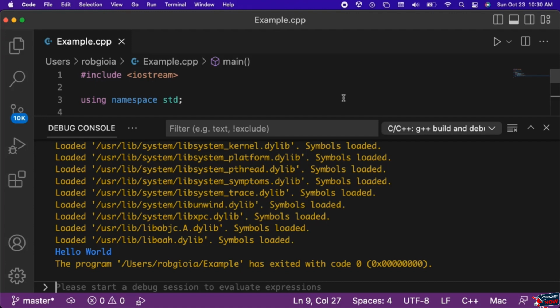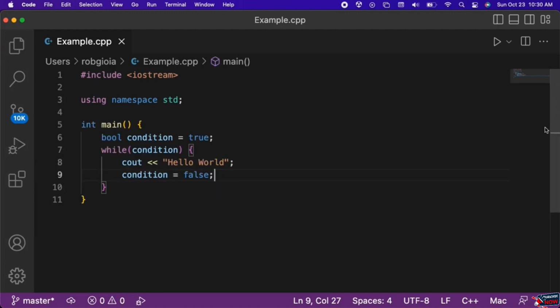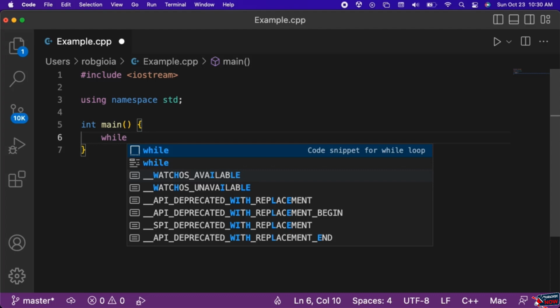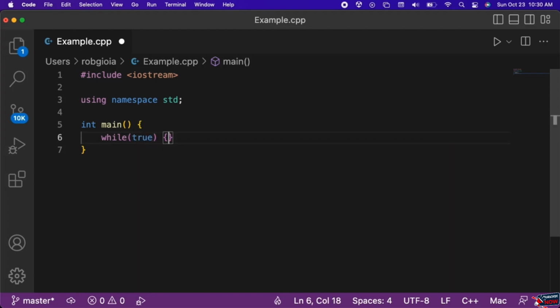In both examples that we just looked at, it is important to note that the condition of the while loop became false. Beware a while loop whose condition never changes to false, as this causes something called an infinite loop, which executes indefinitely and causes the program to crash. For example, you never want to have true as the condition unless you have code that will break out of the while loop inside of it.